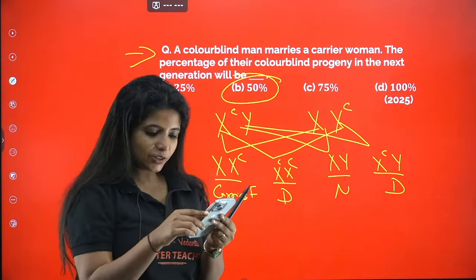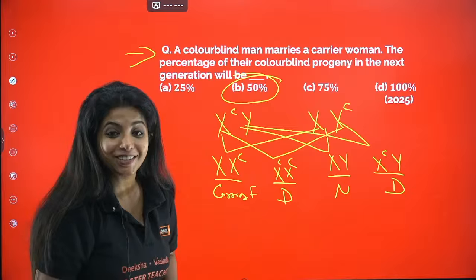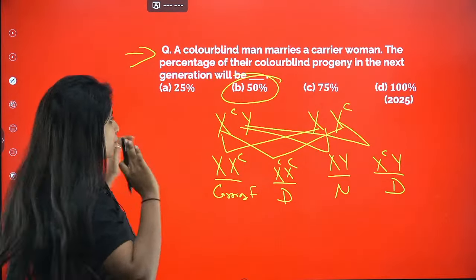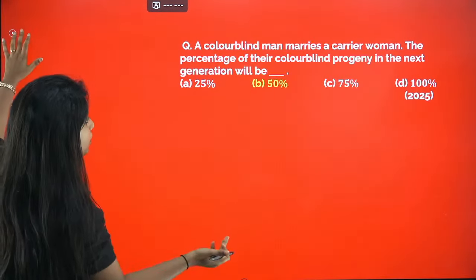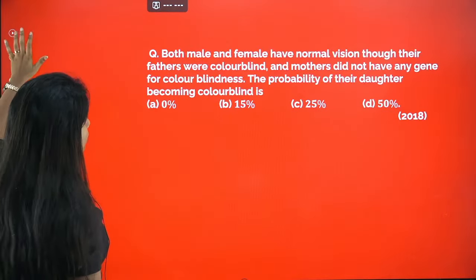Okay. So yes, your answer was B. You guys understood. Awesome. You guys are awesome if at all you understood this. Now we go dig deeper. Okay, let's try another question on the same concept.